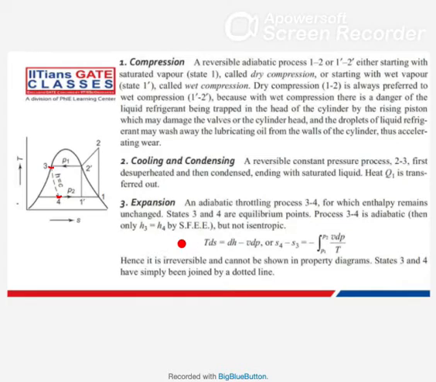So what you can do is use the formula TdS equals dH minus VdP. Why are we using this one? Because we know enthalpy at 3 and enthalpy at 4 are the same, so dH becomes 0. Then dS becomes minus VdP over T. With this rearrangement, you can calculate the entropy change in this highly irreversible expansion process. Clear? Up to here, clear?